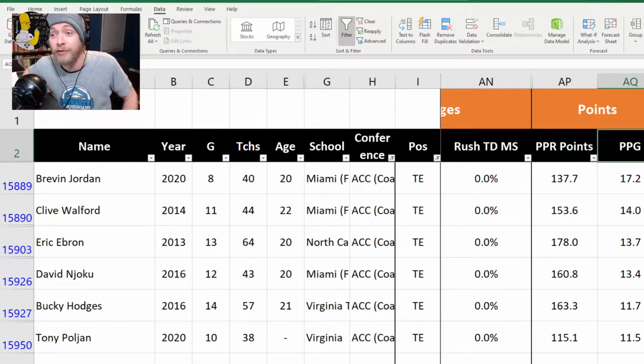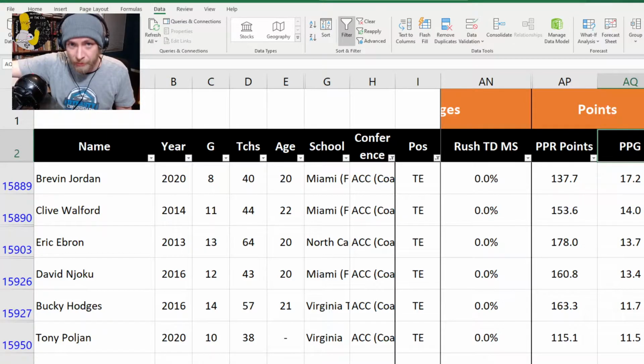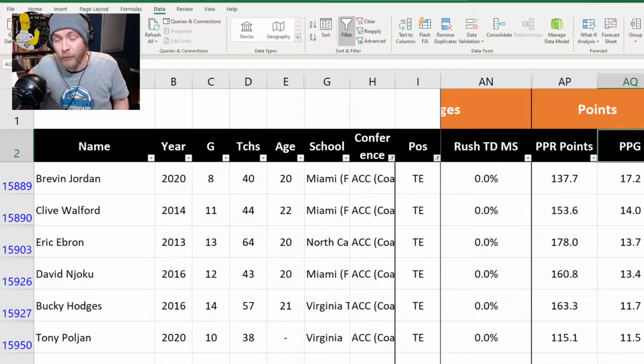No, seriously, anyone who's talking about Brevin Jordan as a lower producer than Kyle Pitts did not go look. Now, I hate to throw shade at all the people that make money doing this, but there's no way of looking at their stats, even with a basic moron's understanding. Like, I get it, I'm not a statistician, but compared to where they were playing, Brevin Jordan was incredibly productive for a tight end, and so was Kyle Pitts. Now, Kyle Pitts was more productive and should be the one, but Brevin Jordan was within range, right? He was just as impressive where he was playing.